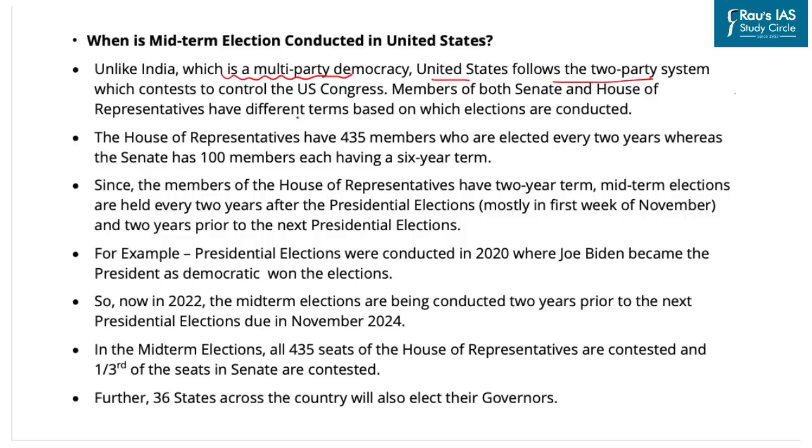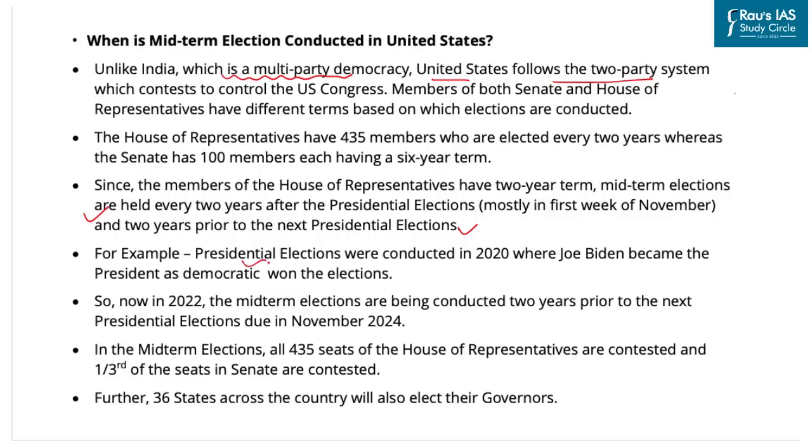The members of the House of Representatives are elected for a term of 2 years, whereas the Senate, which has 100 members, has a term of 6 years. Since the members of the House of Representatives have a 2-year term, midterm elections are held every 2 years after presidential elections and 2 years prior to the next presidential election. This gives the party in power an opportunity to make necessary course corrections.